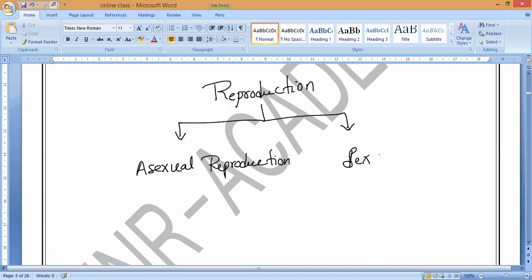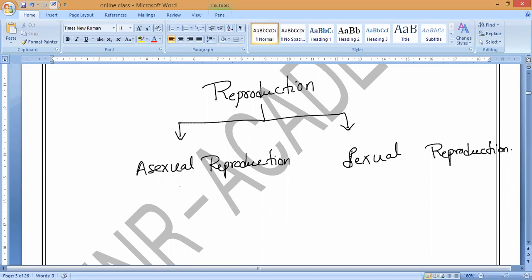So sexual reproduction is the second part of this chapter that we will study later. So now in these coming classes, we will concentrate on asexual reproduction. Okay, guys. So now, the living organisms reproduce mainly by how many methods, guys?